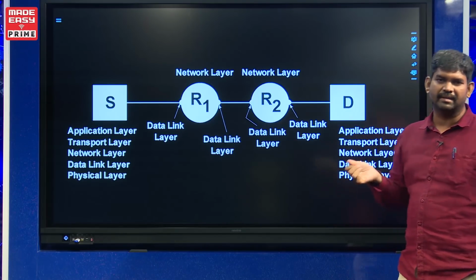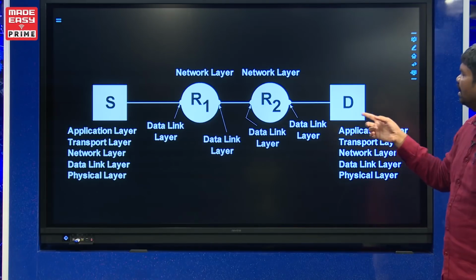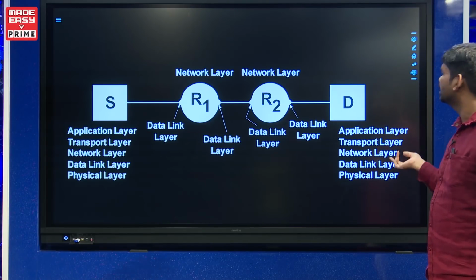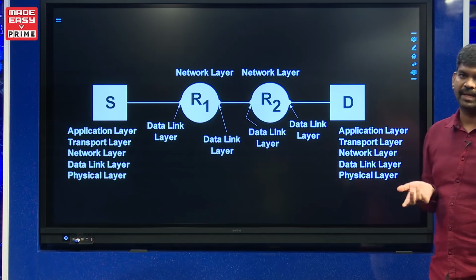Router is a 3-layer device. Anyway, in this problem the network layer is visited how many times? 4 times. So, 4 is the answer for it.